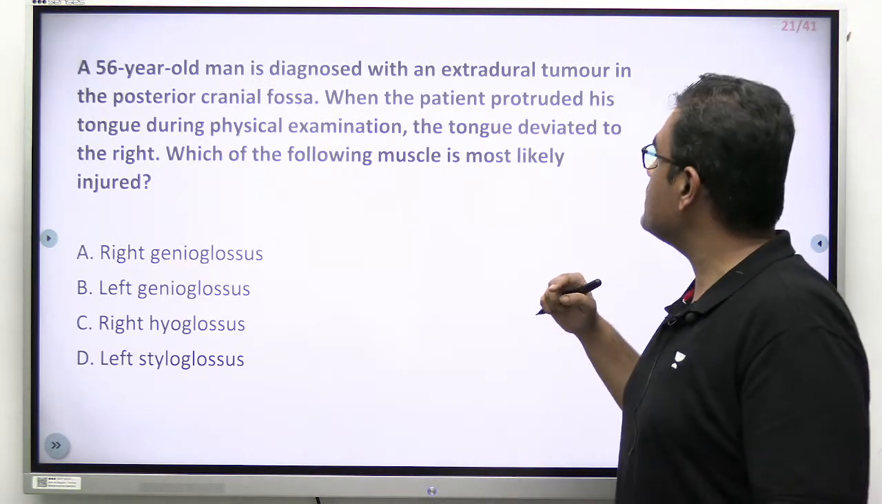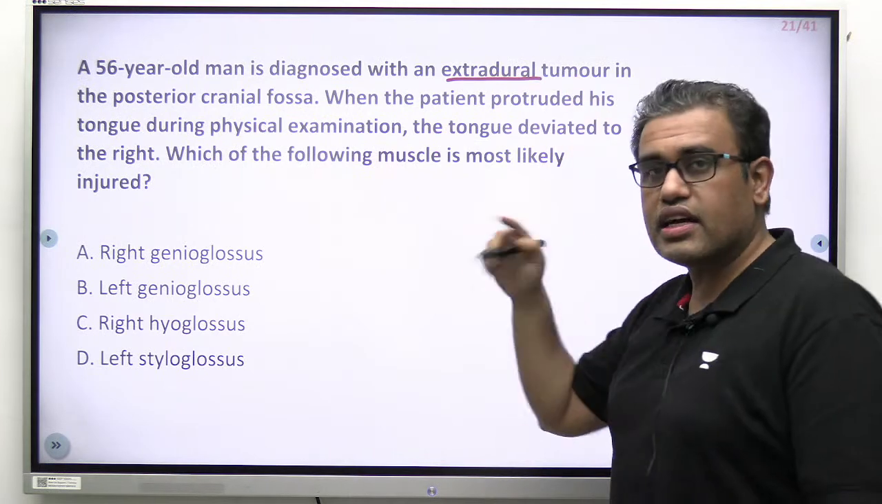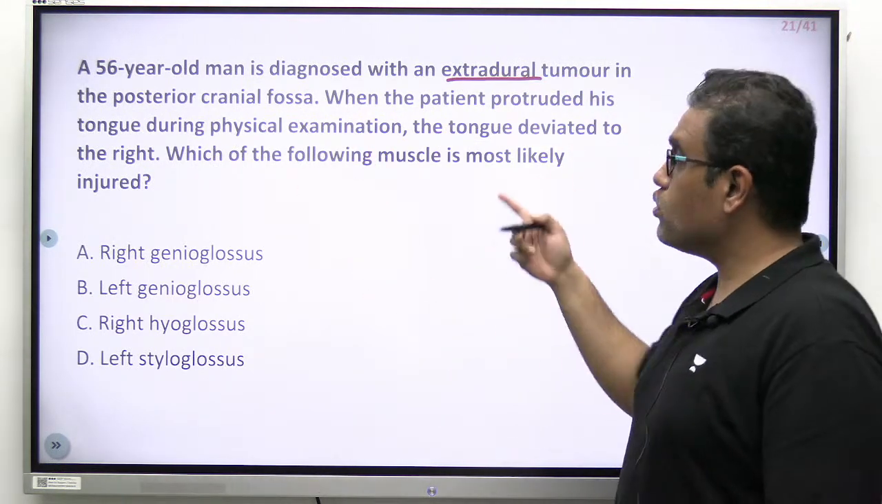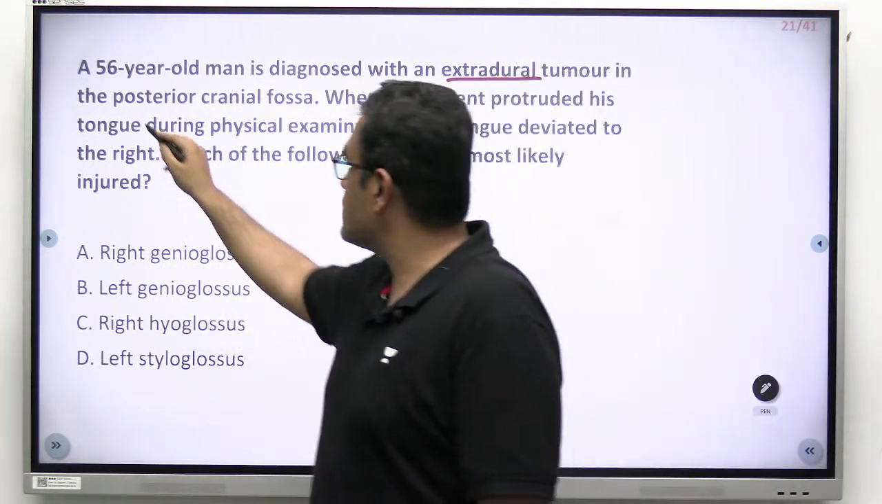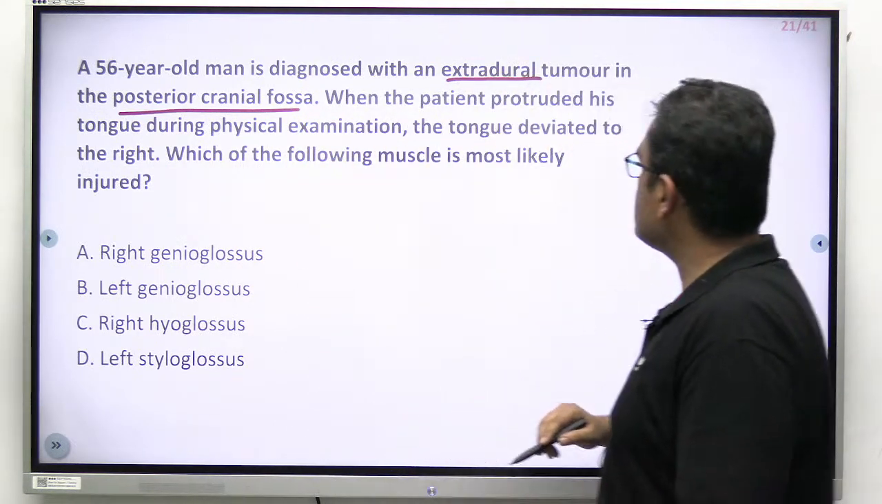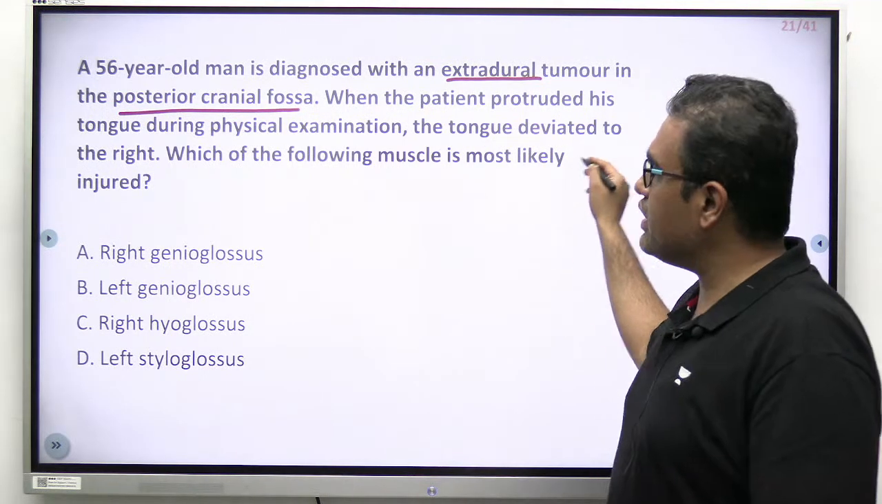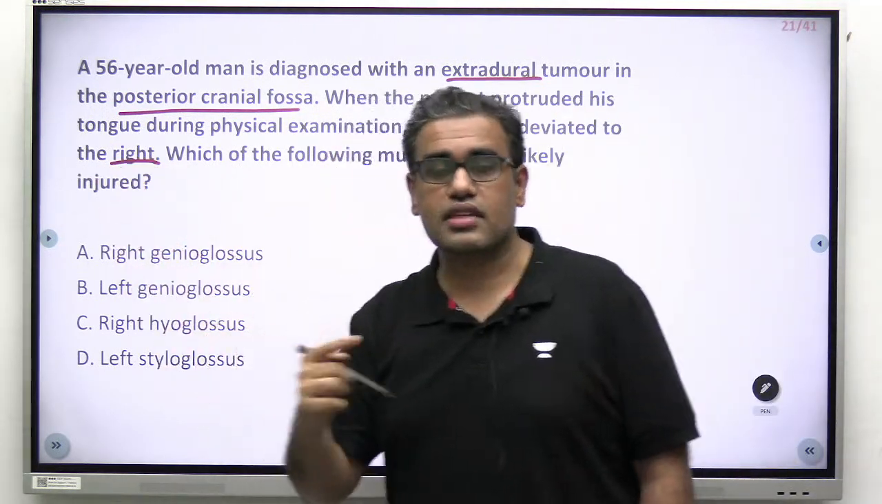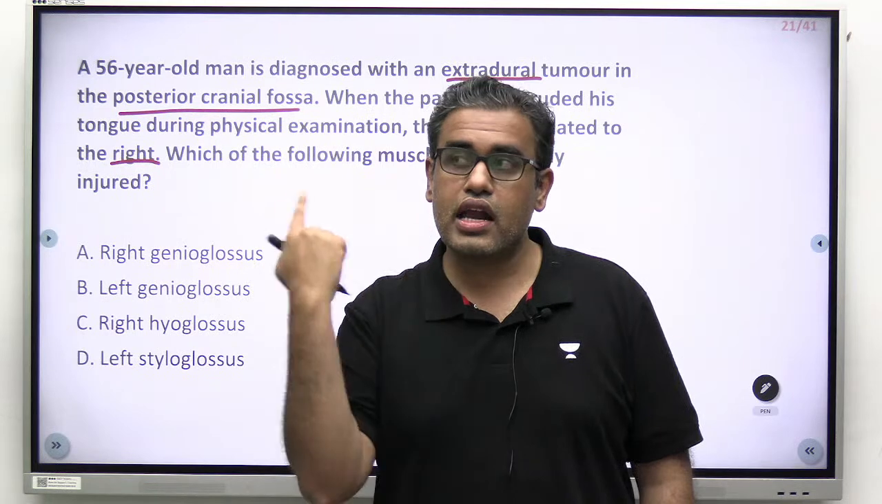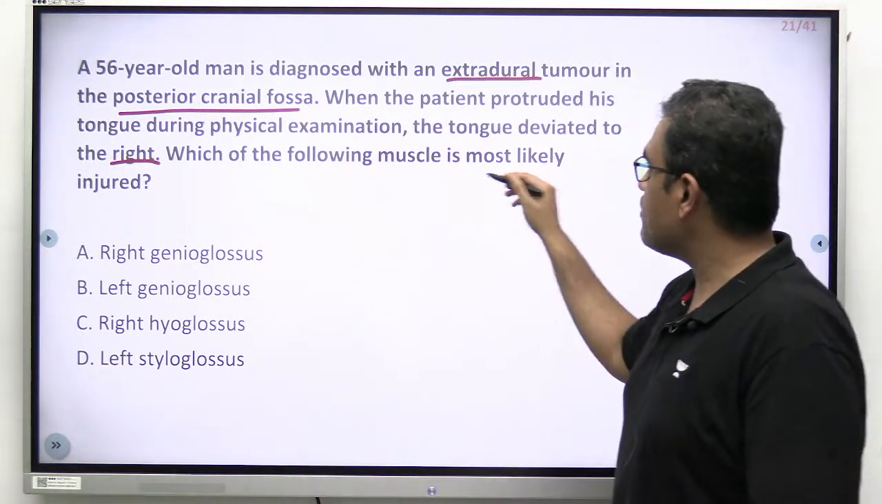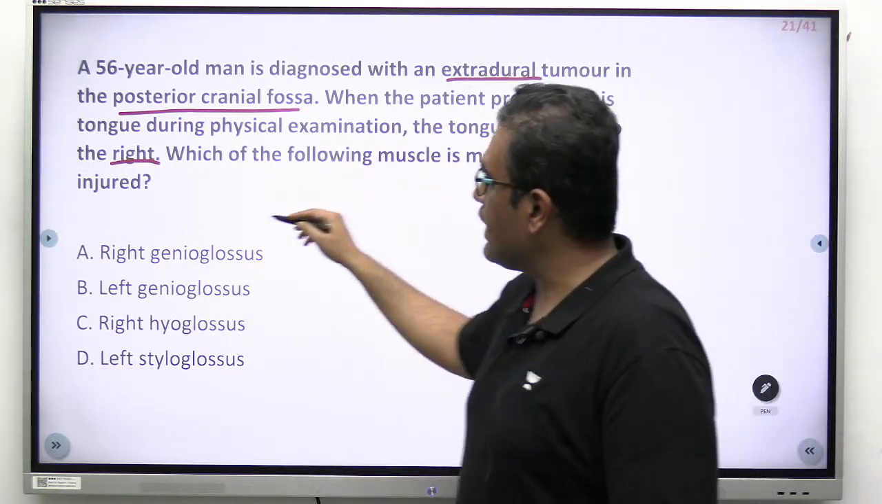A 56-year-old man is diagnosed with an extradural tumor outside the dura in the posterior cranial fossa. You have just seen the posterior cranial fossa, fine. When the patient protruded his tongue during physical examination, the tongue deviated to the right. Tongue went to the right side. Protrusion and going to the right side, fine. Which of the following muscles is most likely injured?